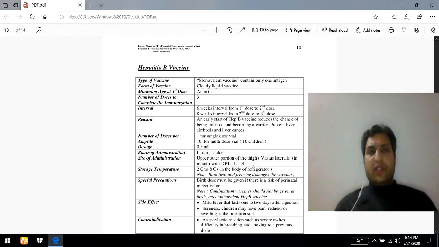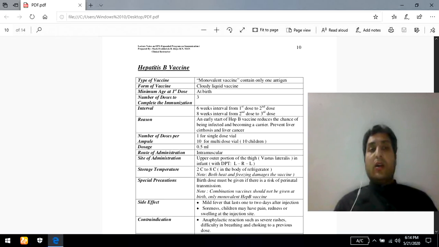Now come toward the hepatitis B vaccine. So we mentioned the hepatitis B vaccine is such an important part of the EPI program. So why not a hepatitis C vaccine? Is a vaccine available in the market? This is the question mark.